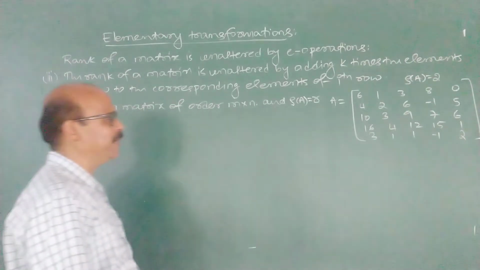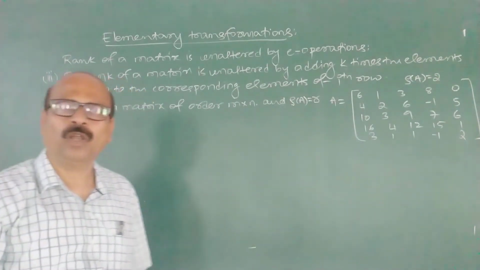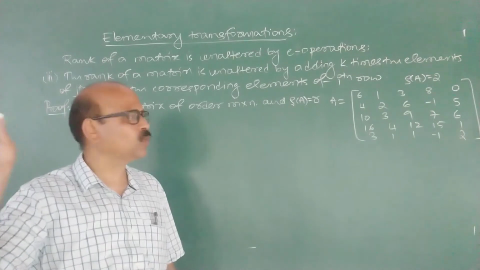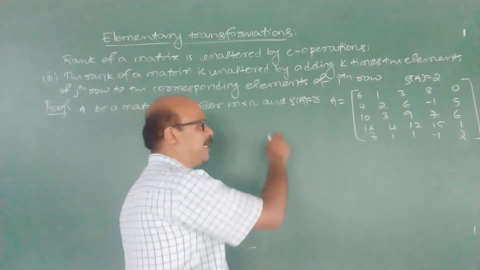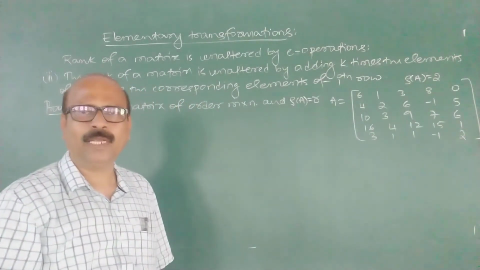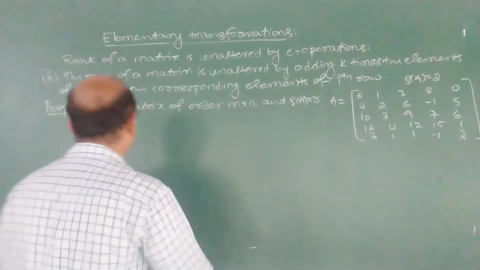We start with this. Suppose A is an m by n matrix and rank of A is R. What do you mean by rank of A is R? Every minor of A of order R plus 1 vanishes. Greater than R plus 1, R plus 2, all vanish. All are 0. And there exists at least one non-zero minor of order R of A. That is the meaning of rank of A is R.